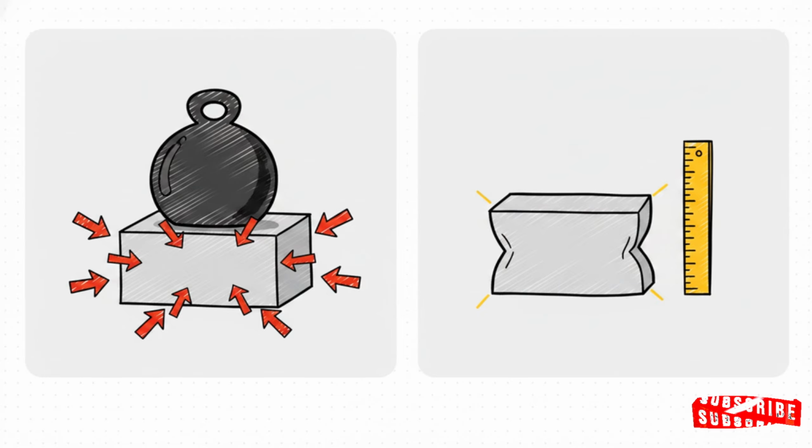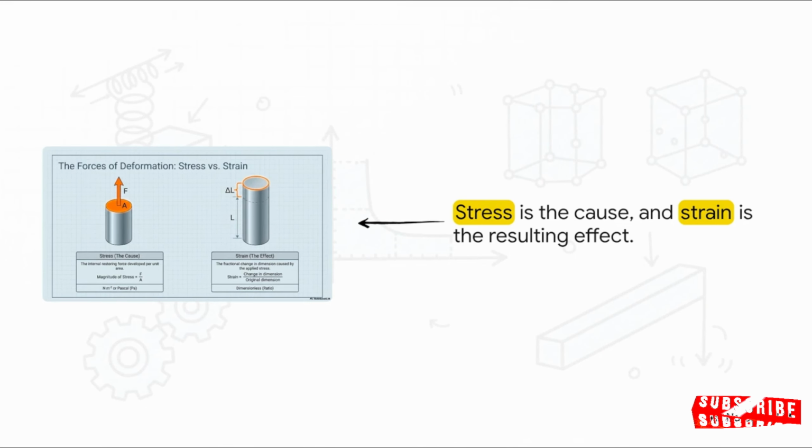So, stress happens deep inside the material, while strain is the physical change you can actually see with your own eyes. Imagine pulling straight up on a metal cylinder. That pulling force spread across the top area, that's your stress. Because of that applied stress, the cylinder physically elongates. That change in length, when you compare it to its original resting size, is the strain. It's really just a simple chain reaction.